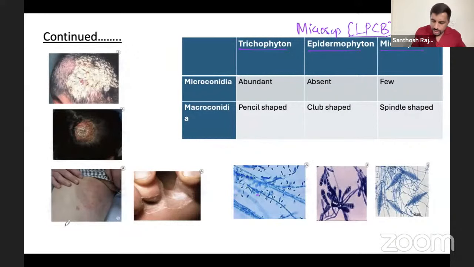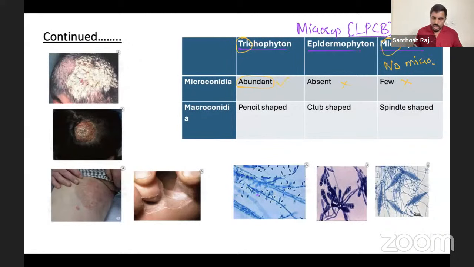So in this one, trichophyton, you remember microconidia is abundant, but microconidia is less or few in Microsporum. In Epidermophyton, there is no microconidia. Only the big guy, Trichophyton, which has all three affected, that one is having everything.